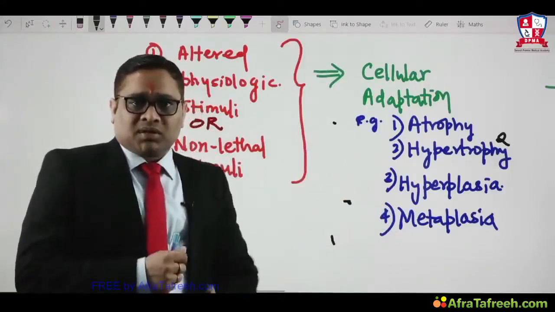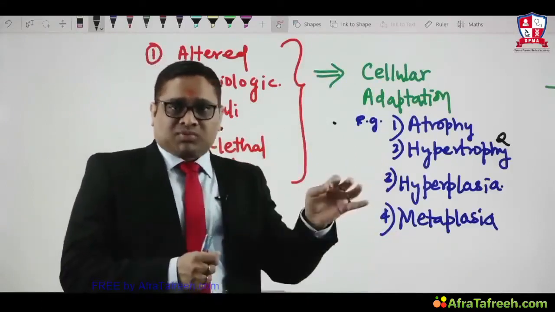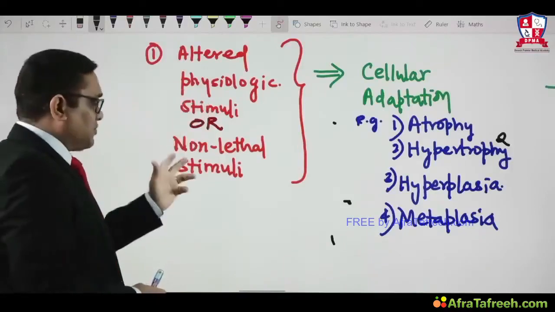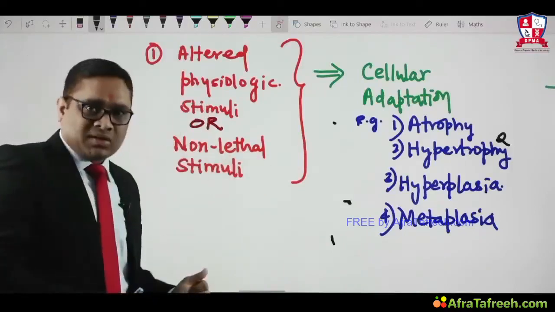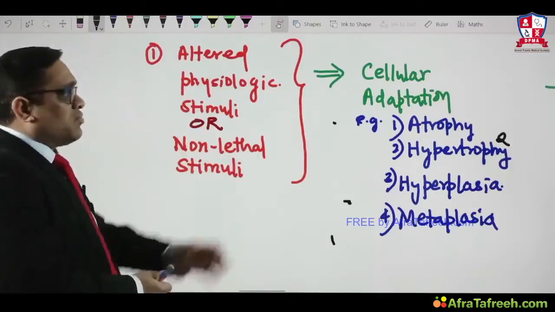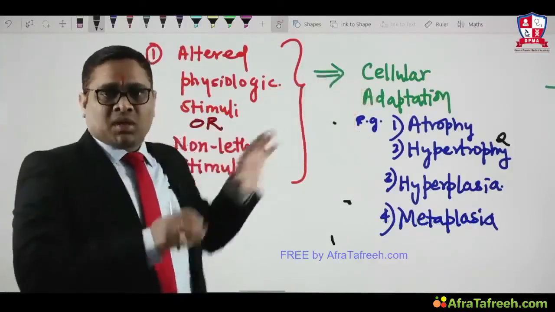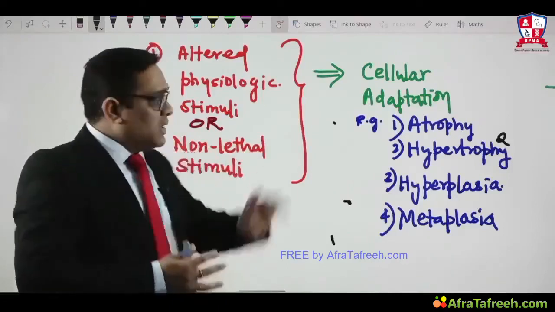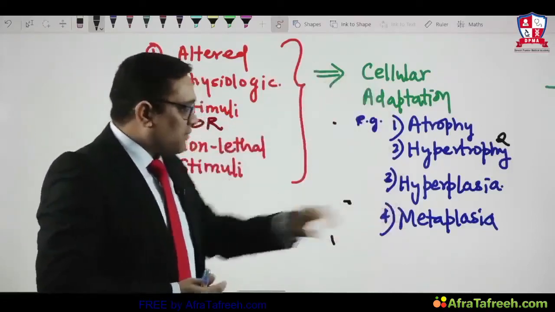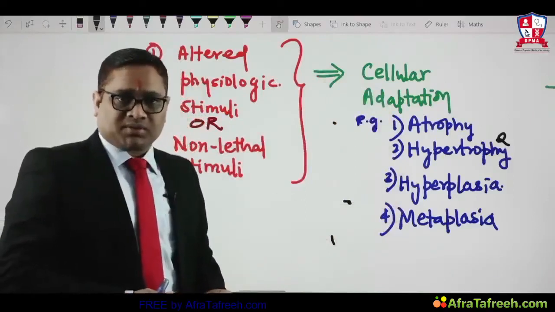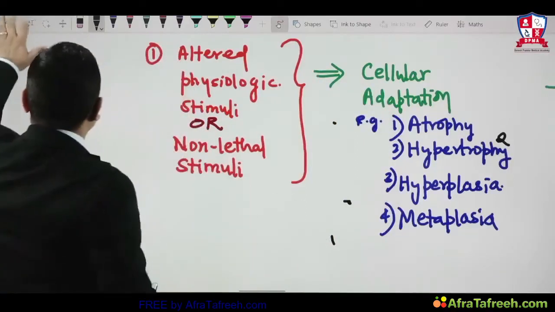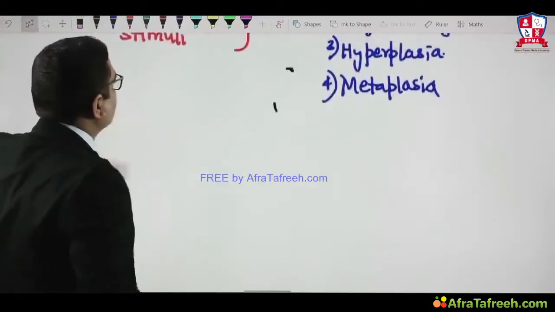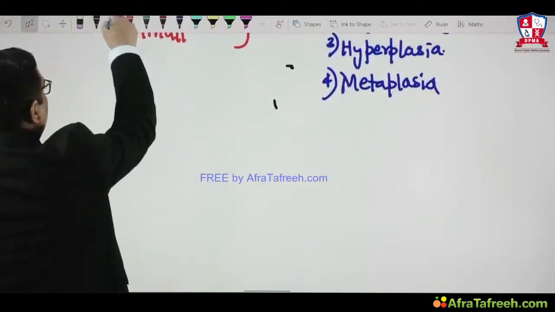Cellular adaptations are the responses to those types of stimuli which are physiological, within physiological limits, or which are non-lethal in nature. That is how we will understand the meaning of cellular adaptation. Whenever an altered physiologic stimulus or a non-lethal stimulus is given, we will see cellular adaptations, and these are 4 important types. Later on we will discuss cellular adaptation in detail. So I was talking about the various types of cellular responses to the stimuli.